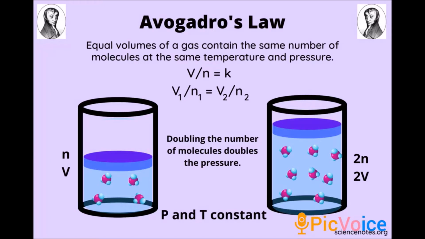Here this is the picture showing Avogadro's law. Here equal volumes of a gas contain the same number of molecules at the same temperature and pressure. So we can write it as volume of the gas by number of atoms equal to constant. Here pressure and temperature are kept constant in Avogadro's law.